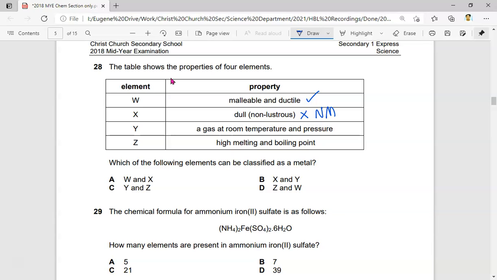Y is a gas at room temperature and pressure? No, this is definitely not a metal. This is a non-metal because metals generally have higher melting and boiling points. So therefore, which can be classified as a metal? Answer is W and Z.